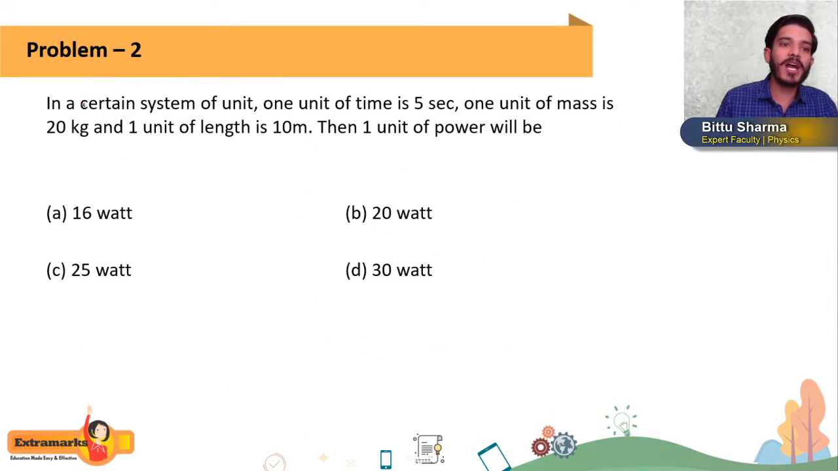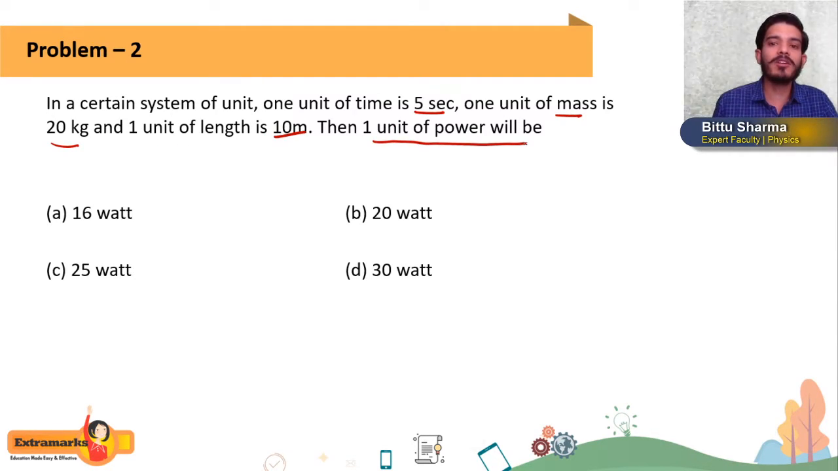Next question, students, which I have for you is: in a certain system of units, 1 unit of time is 5 seconds, 1 unit of mass is 20 kg and 1 unit of length is 10 meter. Then 1 unit of power will be how much? First of all, we'll define what is power.